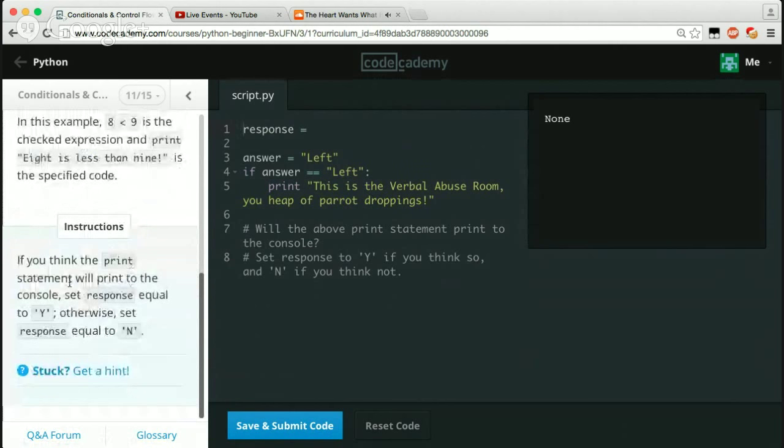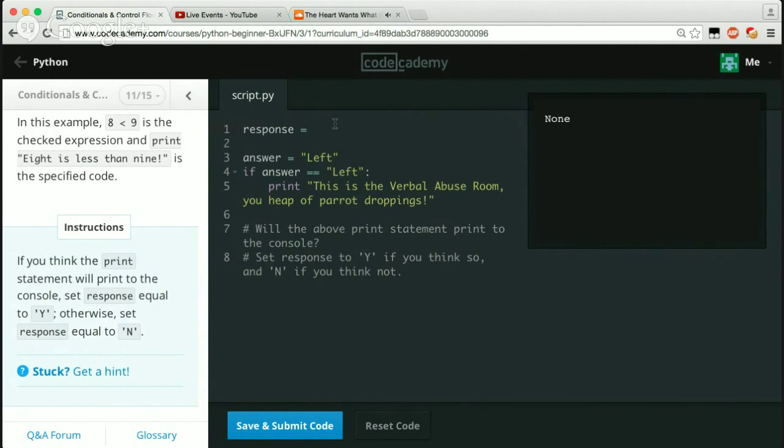If we think the print statement will print to the console, set response equal to yes. Otherwise, set response equal to no. So response, we don't know. Answer, left. If answer equals left, which it does, print this is the verbal abuse room.